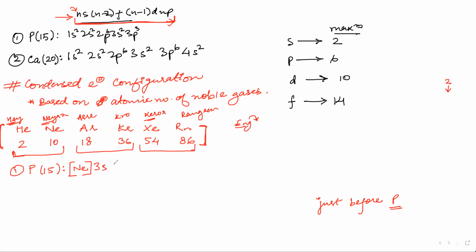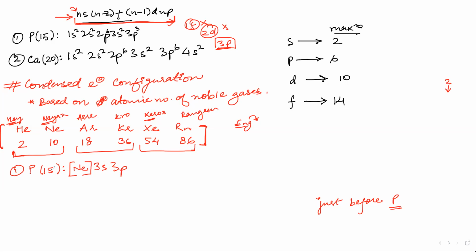After that, can we get 1f? Does 1f exist? No. Then we will get 2d. Does 2d exist? No. Then we will get 3p. Does 3p exist? Yes. So we'll write 3p.